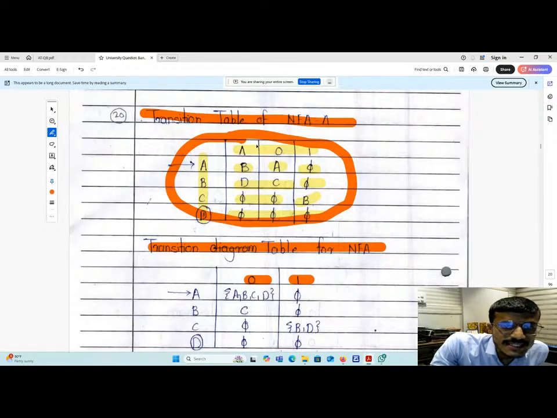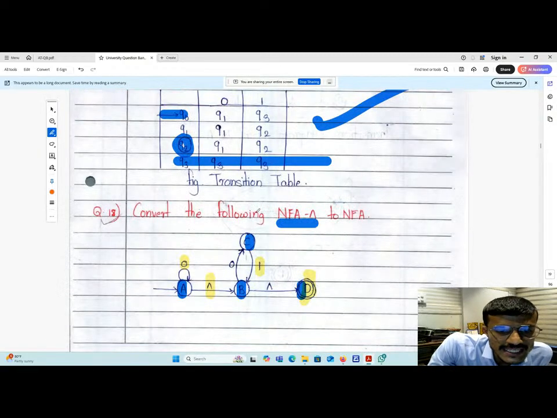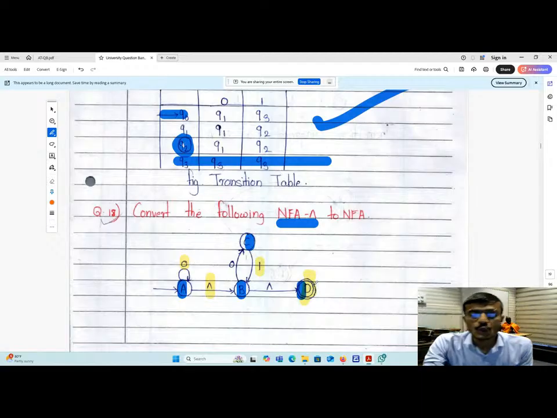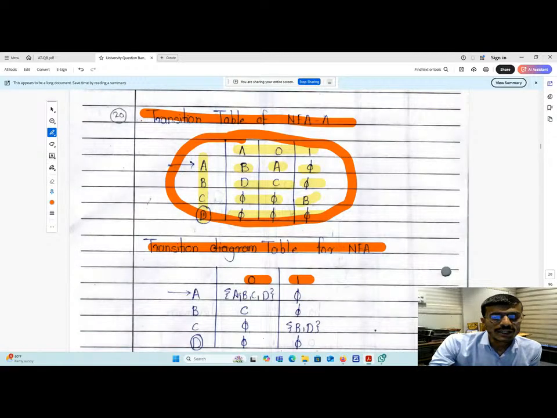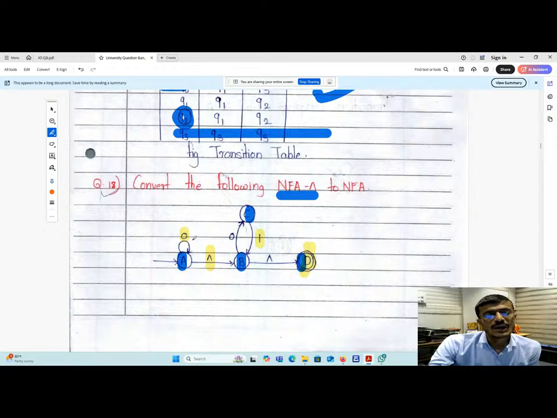So A is a zero transition, which is at A, no issue. Again, by reading null, it goes to B. By reading null and then zero, it goes to C. By reading zero and then null, it goes to D. Means what? By reading zero, A goes to A, B, C, D. That is very important. By reading 0, A goes to A, B, C, D. And by reading 1, A goes to phi, because there is no scope for 1.